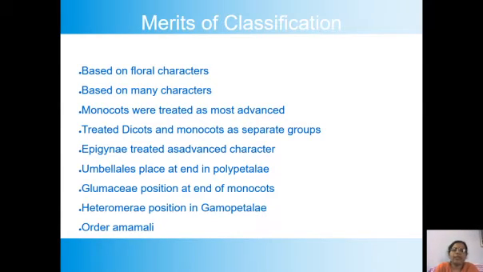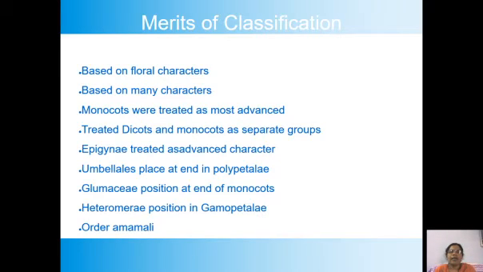Then what is the difference between taking vegetative characters and floral characters? Is there any strong difference between these two? Yes. The vegetative characters from the stem, leaf or roots may vary within a single plant also. They may vary in species.